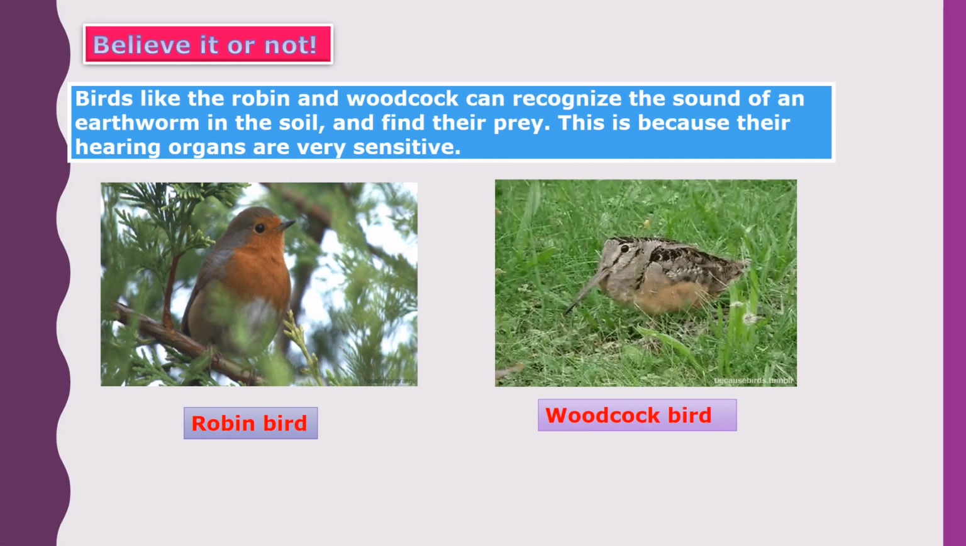Believe it or not, birds like the robin and woodcock can recognize the sounds of an earthworm in the soil and find their prey. This is because their hearing organs are very sensitive. So the robin bird and woodcock bird, what can they recognize? They can recognize the sound of an earthworm. Where is that earthworm? In the soil. And they can find their prey. Prey means what? They are eating this earthworm, and this they can understand. Why is this? Because their hearing capacity is very clear and very sensitive.